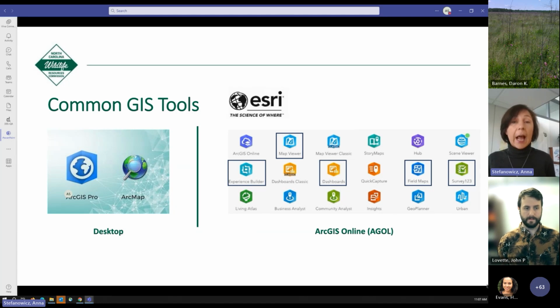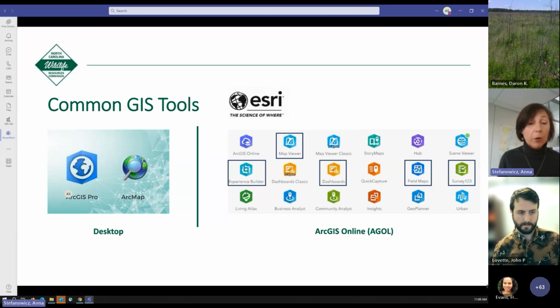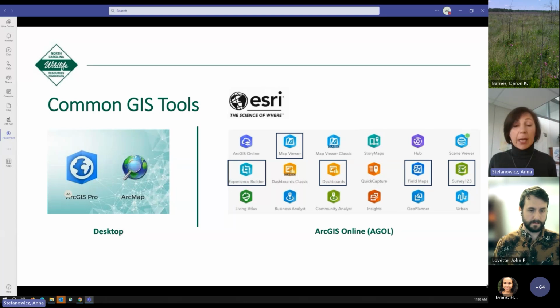Because of its versatility, many GIS tasks can be done solely on this platform without having to use the desktop applications. With many WRC staff in the field, this platform quickly becomes popular and gains wider application in our agency's programs. The framed applications represent the most used ones in our agency, and we will talk about them in more detail in project examples.